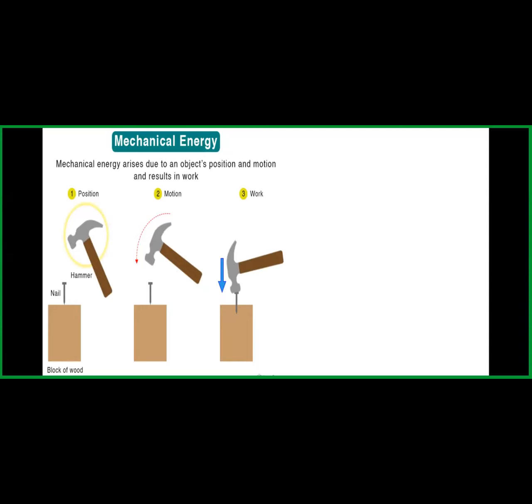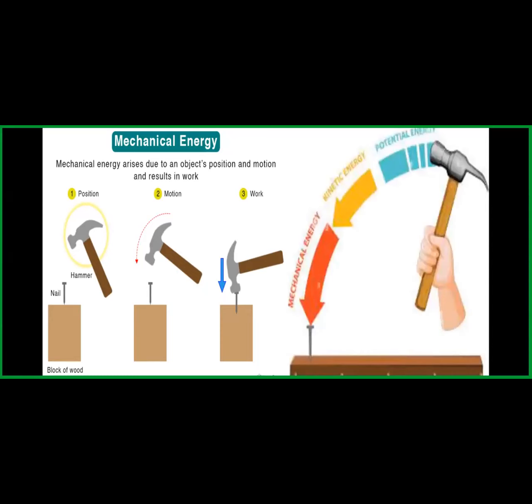Very good. What happens in figure 1, the energy is stored due to its position, so we call it potential energy. In the second case, we see that the hammer has started moving, and we know the definition: when energy is due to its motion, we call it kinetic energy. And for work, we need both potential energy and kinetic energy.